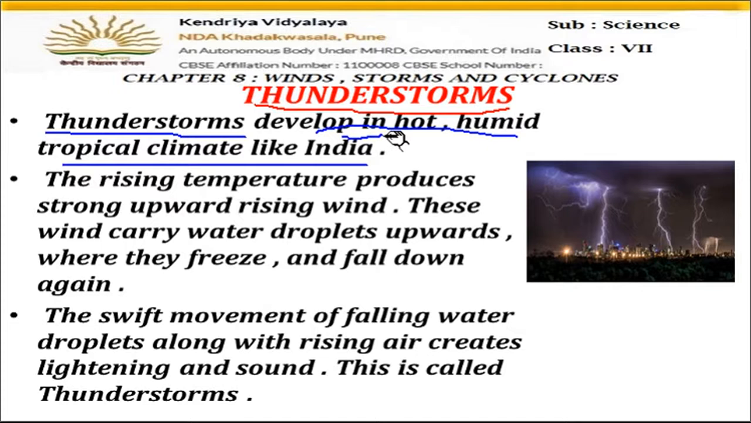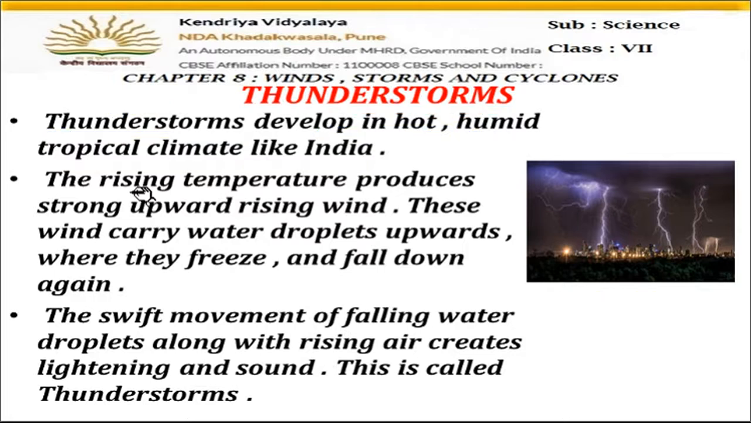You can see a picture here also, where the lightning is shown, and along with the lightning some sound also comes when there are very black clouds in the sky. At that time, along with the lightning, some sound is also heard, as if clouds are colliding with each other, and that sound is called the thunderstorm.